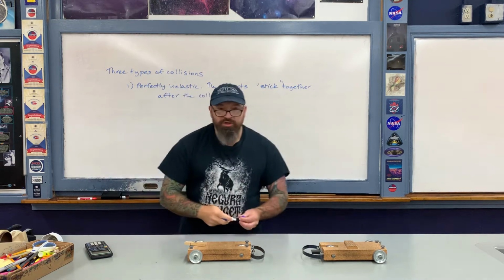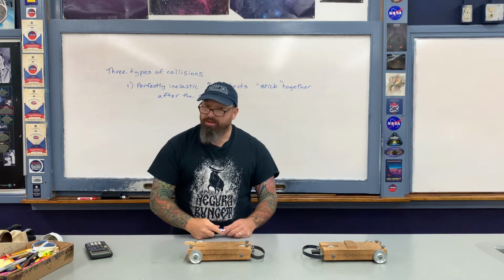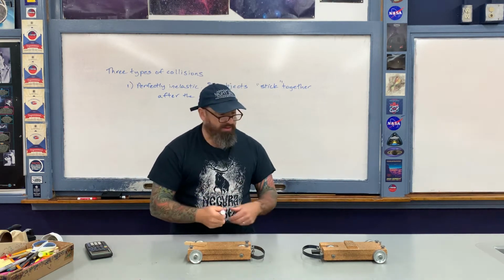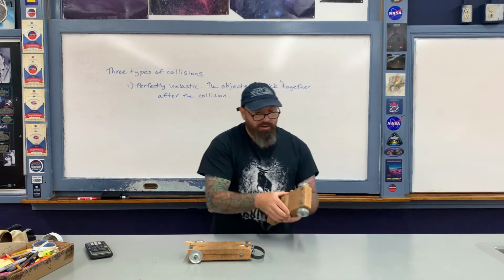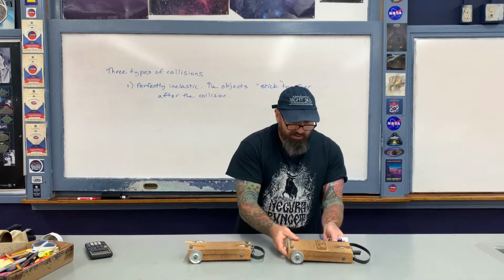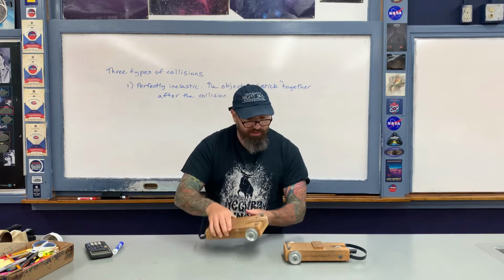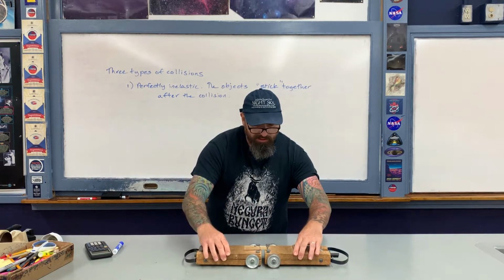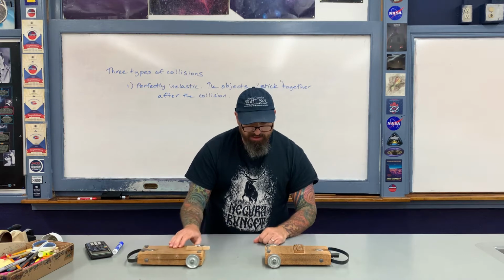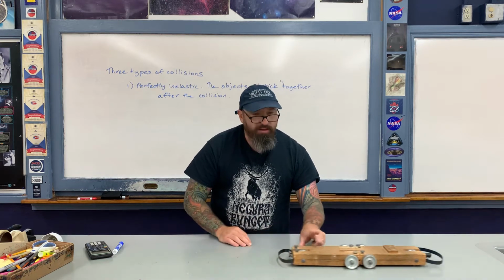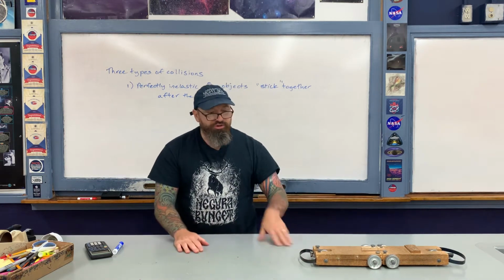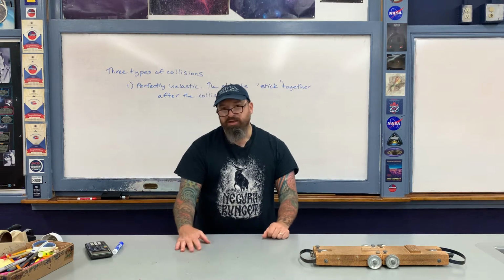Okay, now the situation may be completely mundane. It may occur mechanically, for example, with these carts. Now with this cart here, I've got a nail. I'm going to place it like so. And then with this cart here, I have a clothes clip. And then what I'm going to do is line up the two carts like this and then collide them together, like so. And then the objects stick together after the collision. That type of collision is perfectly inelastic.